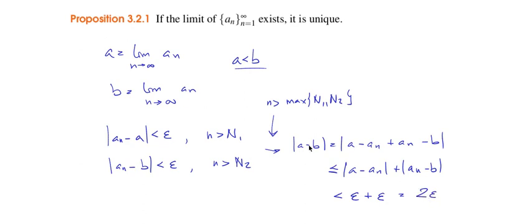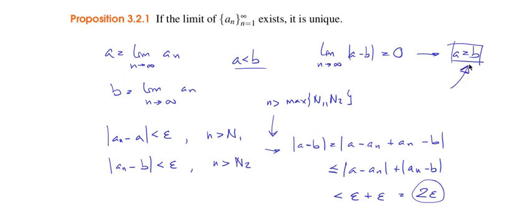So the difference between the two limits is as small as we want it to be. We can choose very small numbers epsilon, so that we can make this smaller. In other words, the limit when n goes to infinity of a minus b is 0, which implies that a equals b. So we have proven that a equals b, so the original assumption is not valid. It can't be true. The limit is always the same.